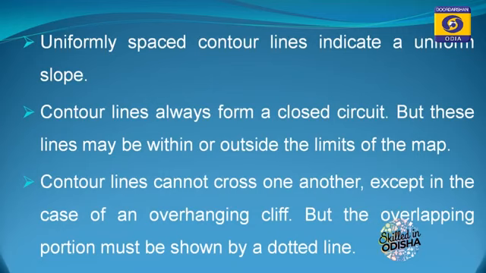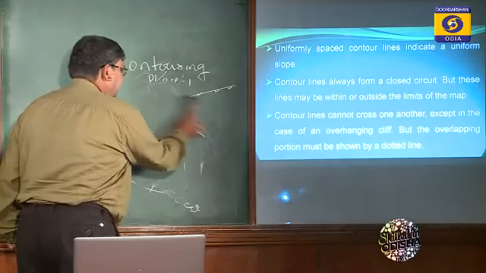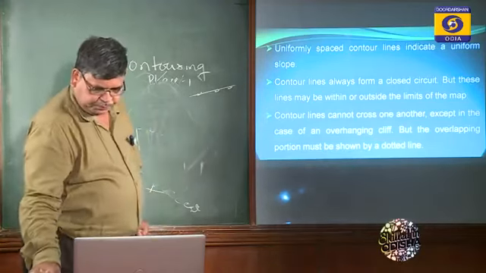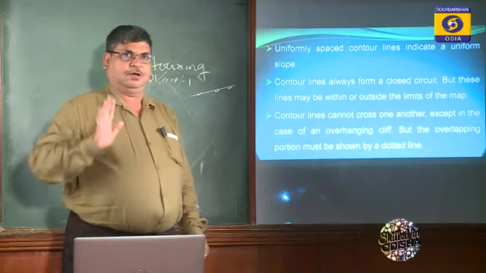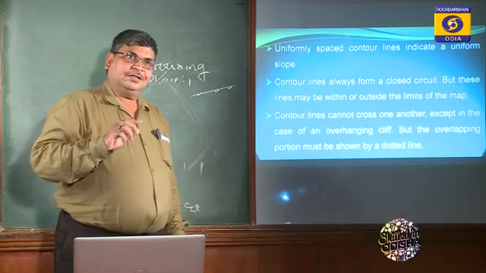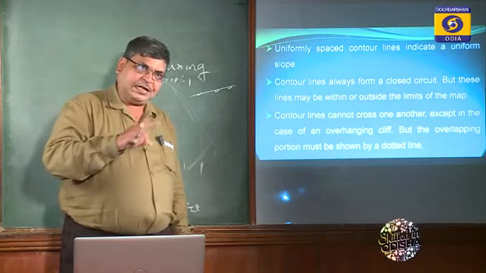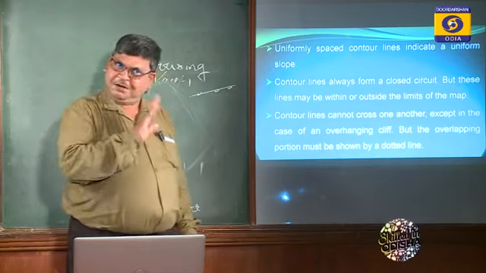Contour lines cannot cross one another except in case of an overhanging cliff, but the overhanging portion must be shown in red. Because the basic definition of a contour line is that it is the imaginary line joining the same reduced level. So when the line is at the same level, how can another contour line intersect? It will never intersect.